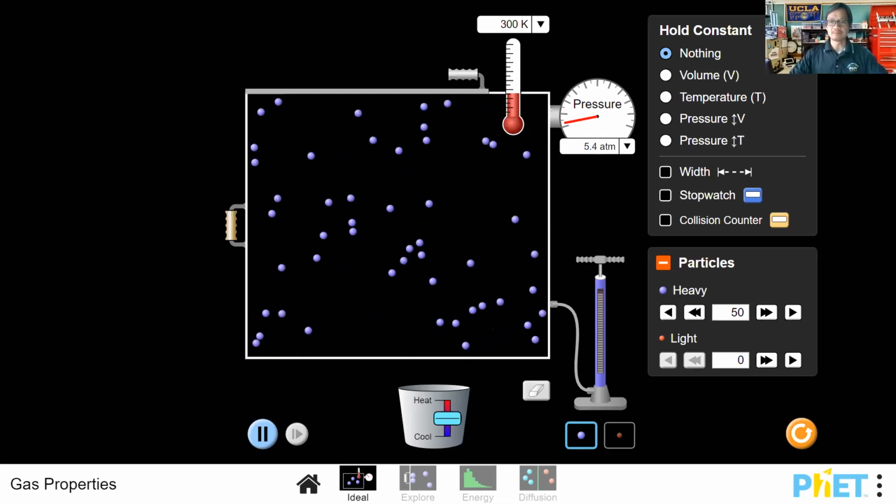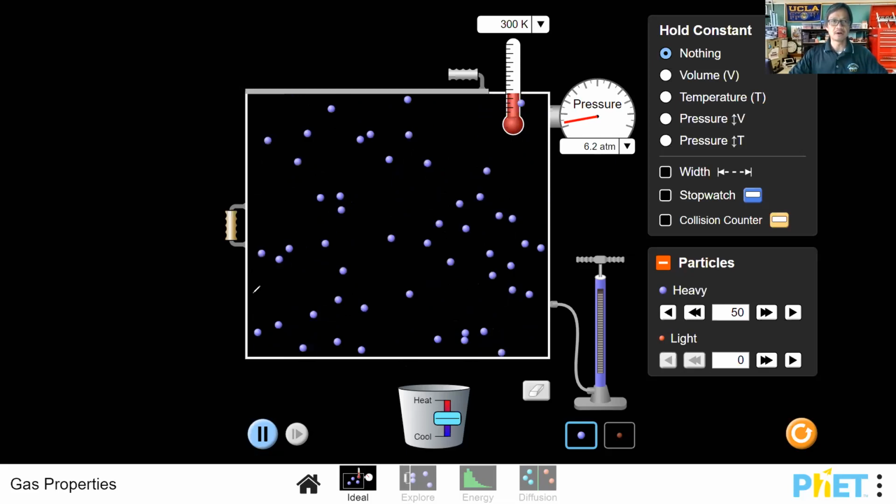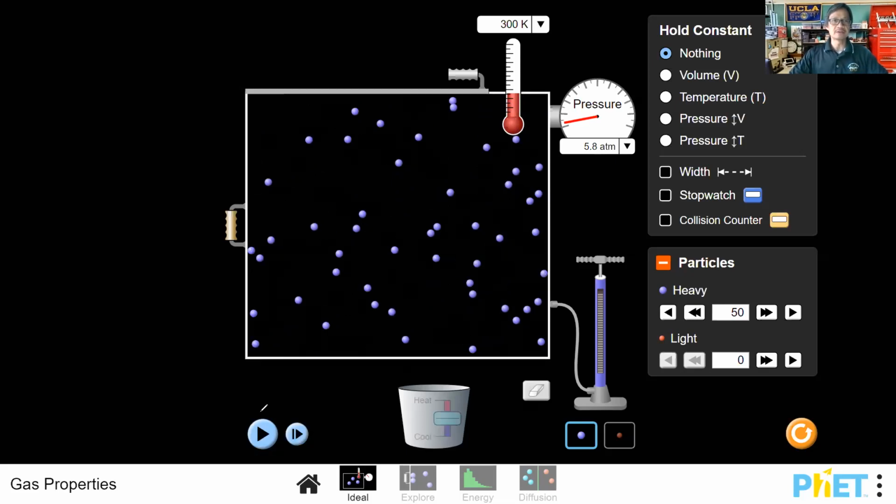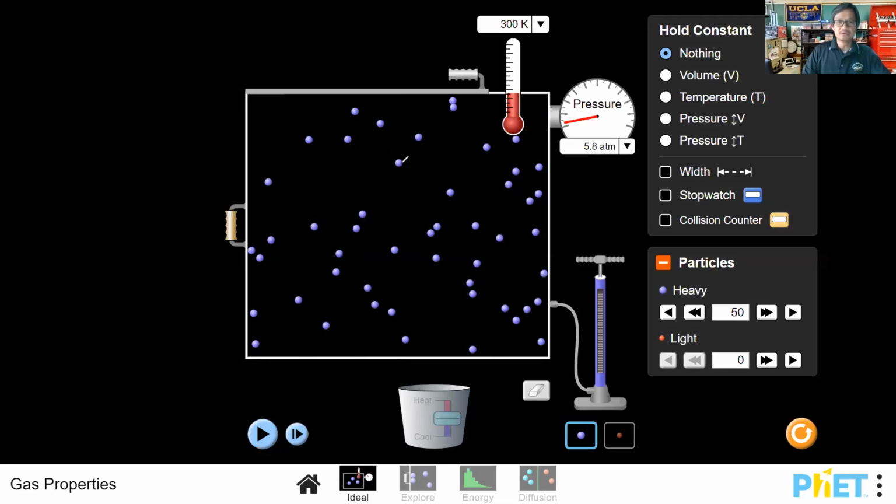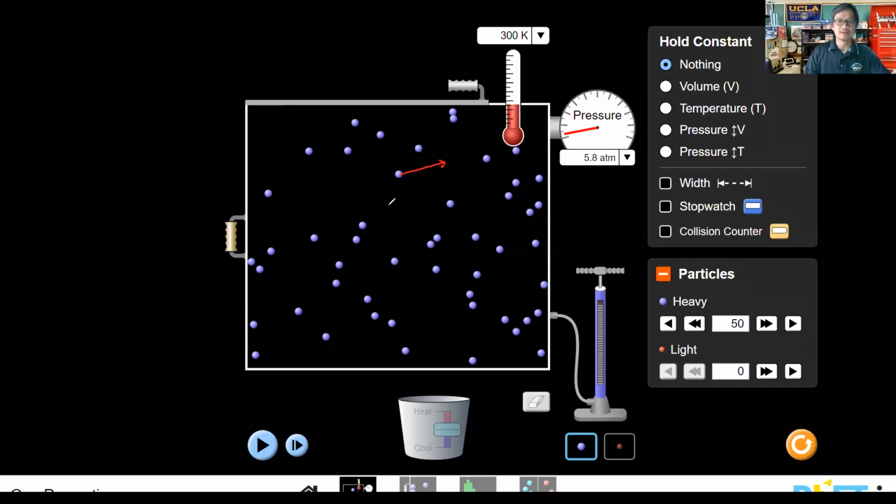And so I'm going to pause it really quickly here. If you take a look at this, what we're going to notice is the movement of these gas particles. As these gas particles move in a particular direction, they will interact, they will collide with one another. And as they move around in a random, rapid manner, they will bump into everything around them. It's these collisions.